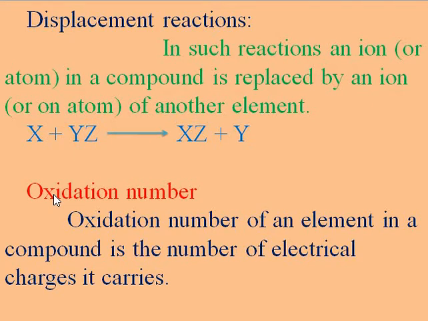The simple definition: the electrical charge an element in a compound carries is called the oxidation number. This oxidation number may be positive, negative, zero or fraction, depending upon the number of electrons transferred from one species to another species.